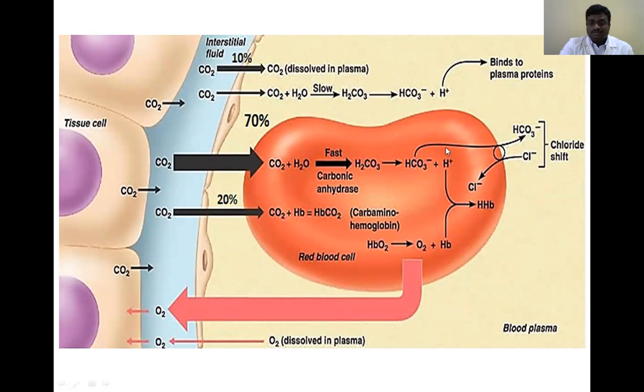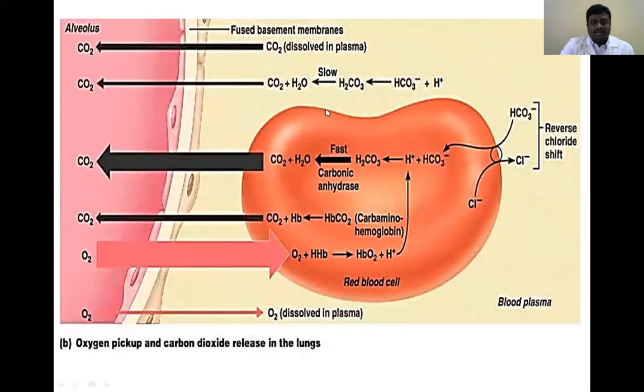Then this free H+ ion immediately binds with the hemoglobin that is separated from the oxygen, which produces hydrohemoglobin. This is about O2 and carbon dioxide exchange in the tissues. Next one is alveolar exchange.